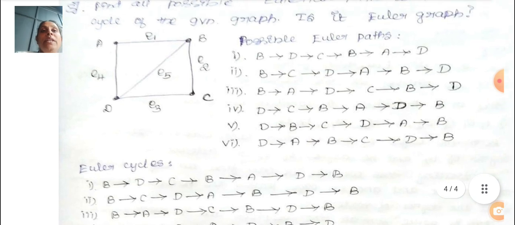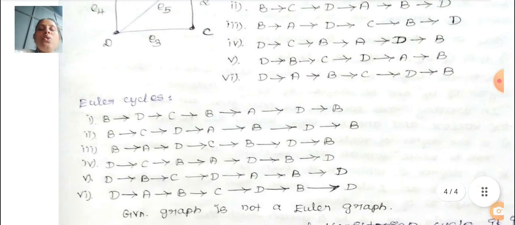Next we want to write the Euler circuit. In an Euler path each edge occurs only one time, but in the Euler circuit, the starting and ending vertices are the same. Okay, that is the difference between the Euler path and the Euler circuit. Here starting from vertex B to D, D to C and C to B, B to A to D, D to B. So here see we cross each edge only one time and the starting and ending are also the same.